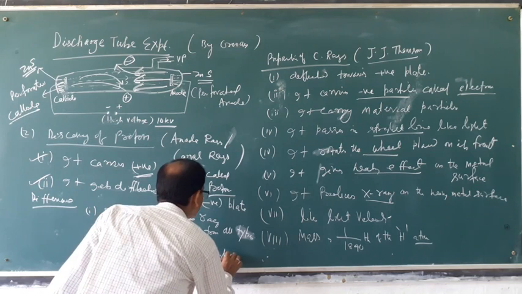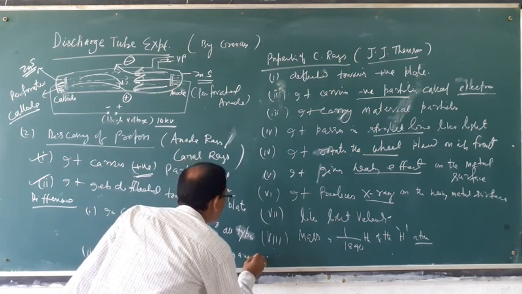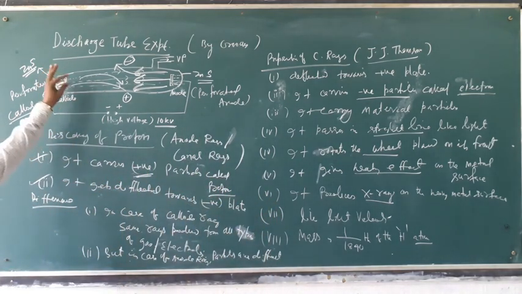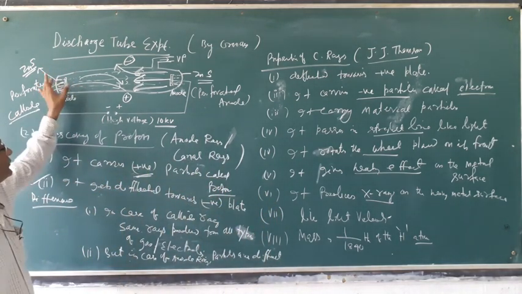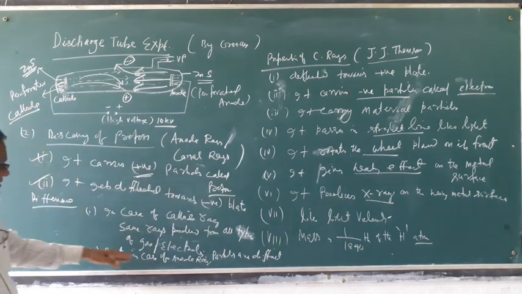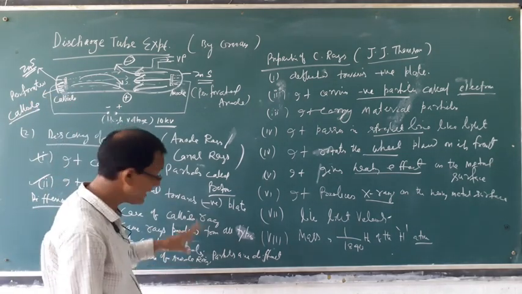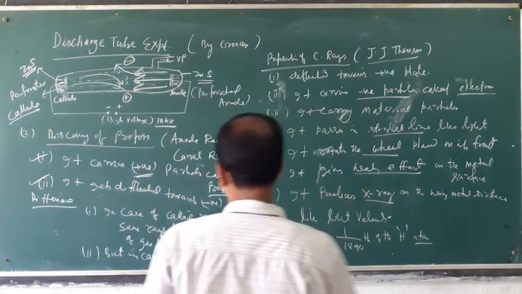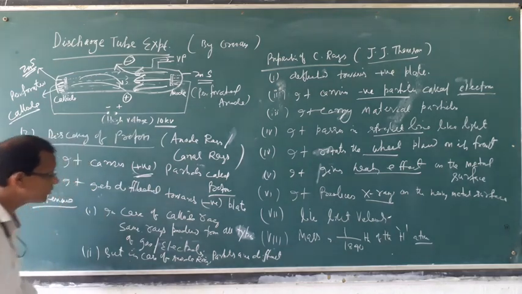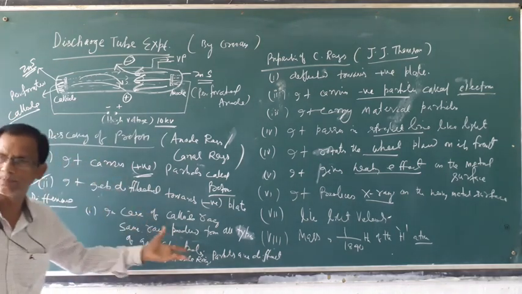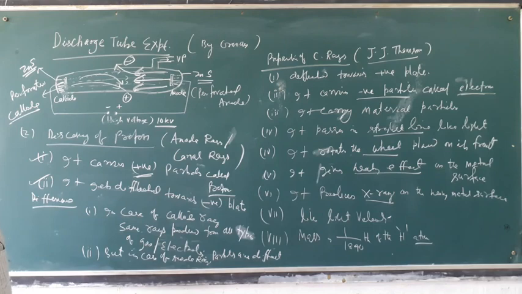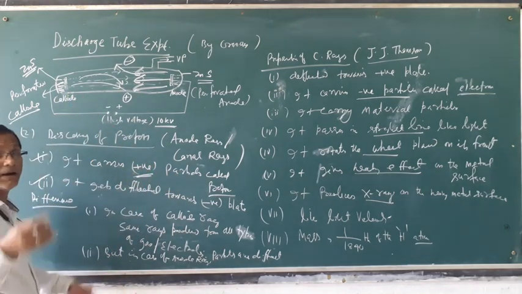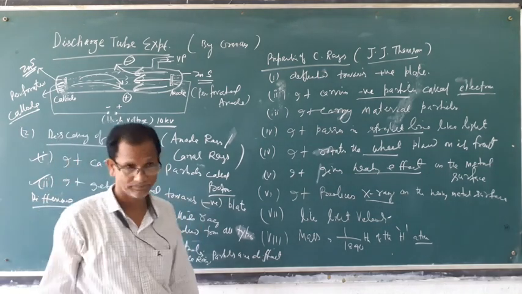The rays produced from different gases are similar in nature, but the characteristics of the particles, the charge on the particles and the mass of the particles, are different.